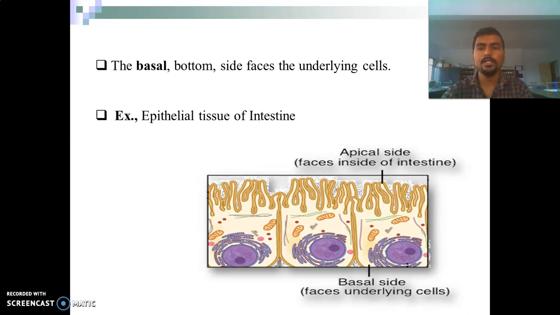Now second is the basal side. These are the bottom sides. They face the underlying cells. Here is an example of epithelial tissue, which is intestinal tissue. This is the apical side of epithelial tissue, and this is the basal side of epithelial tissue.